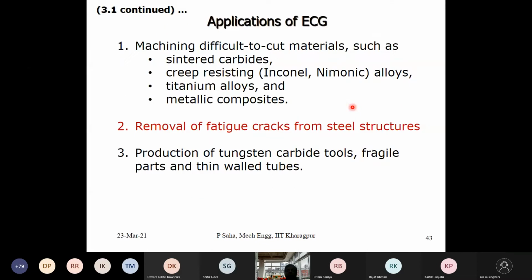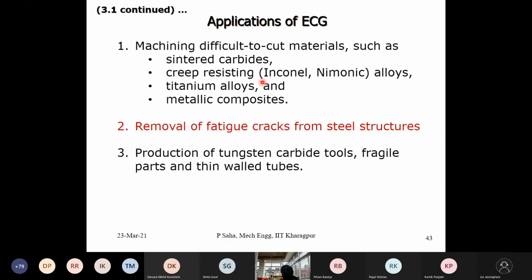Now, application-wise, the ECG process will go for difficult-to-cut materials such as sintered carbides. Then you can have different types of creep resistant alloys. Some of them could be different grades of Inconel, then Monel alloys. Then you can also easily machine titanium alloys, as I said the current density is high for them. Then metallic composites, metal matrix composites, are very good for the ECG process, a combination of electrochemical dissolution plus mechanical abrasion.